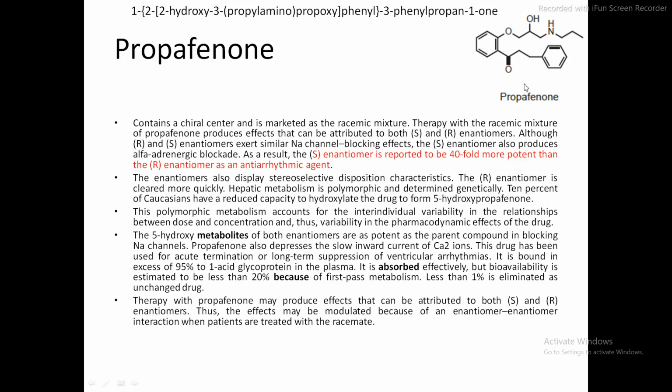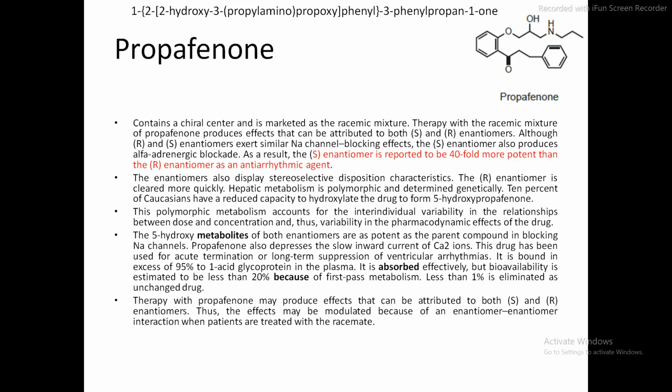This propafenone drug is marketed as a racemic mixture as it contains a chiral center. Therapy with the racemic mixture of propafenone produces effects attributed to both S and R enantiomers. Although the R and S enantiomers exert similar sodium channel blocking effects, the S enantiomer has an extra activity.